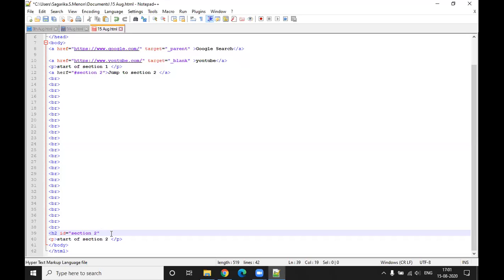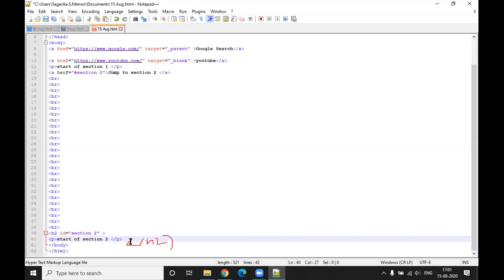You open the H2, close that H2. Put the bracket like this. Then over here, after this P, close the H2 tag. So very basic thing, you're starting a tag, you have to close the tag also, right? Yes, sir. Now save this and show me.